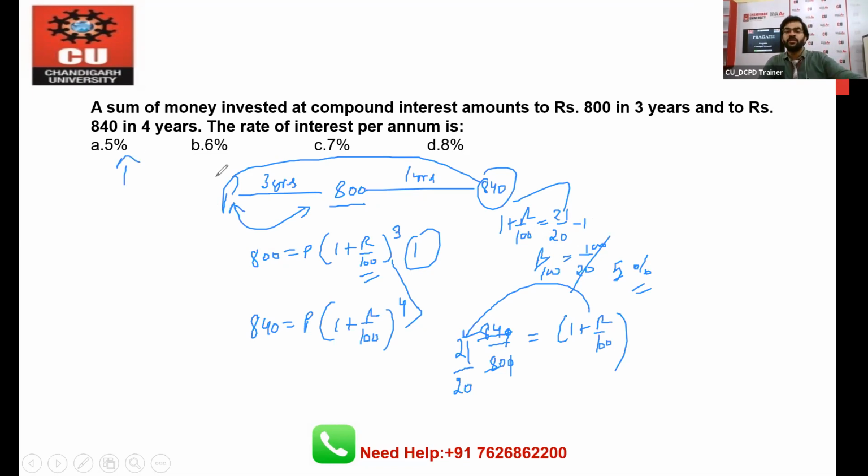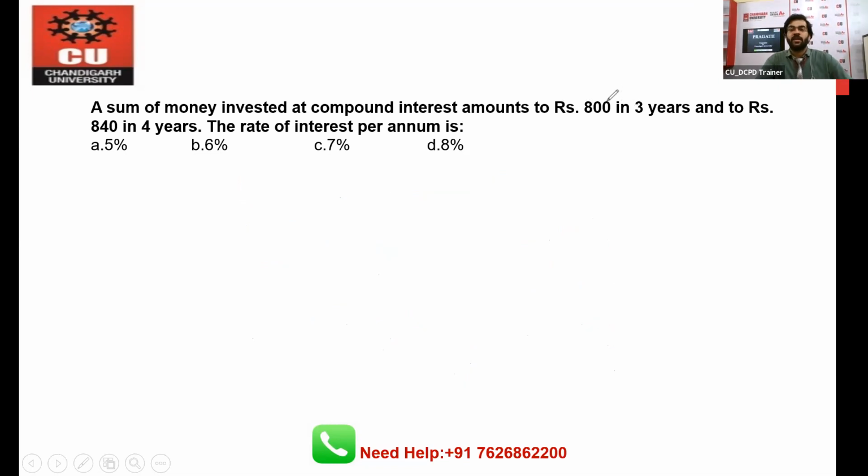And I hope this question is clear to every student of this class, how to approach questions based on the compound interest logic. Okay, so this is the best way by which you can solve the questions of the chapter compound interest, right? So after this compound interest topic, we will discuss the reasoning topic, and today we have to discuss puzzles, right? But before moving ahead toward the reasoning section, let's take a tour of Chandigarh University, right?